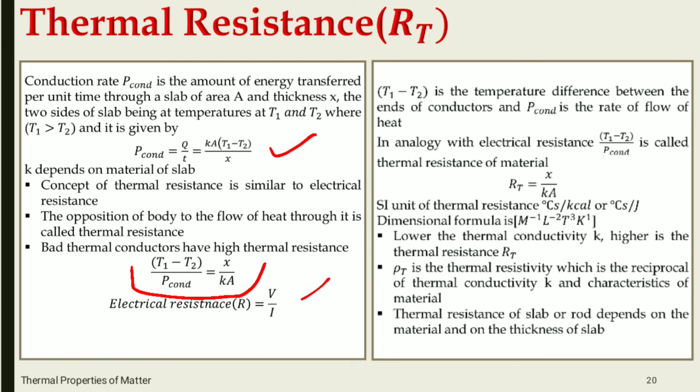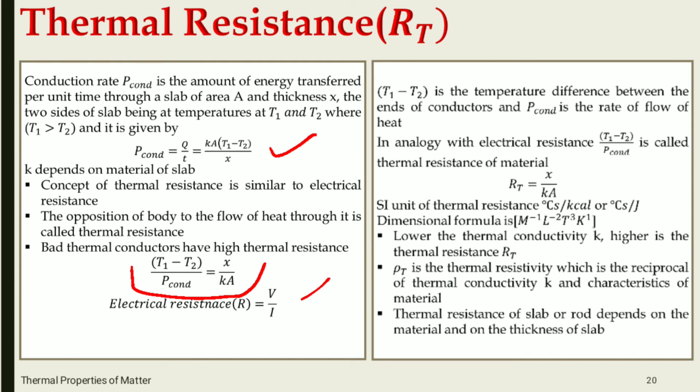So here, resistance R is equal to V divided by I. V is the potential difference between the two ends of the material, and I is the current. So here, if you are doing the analogy,